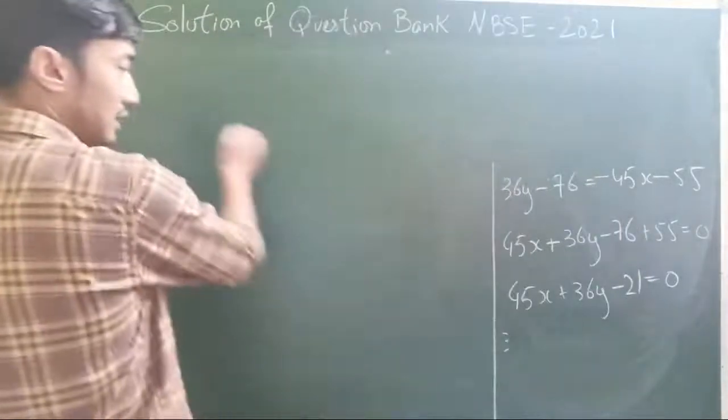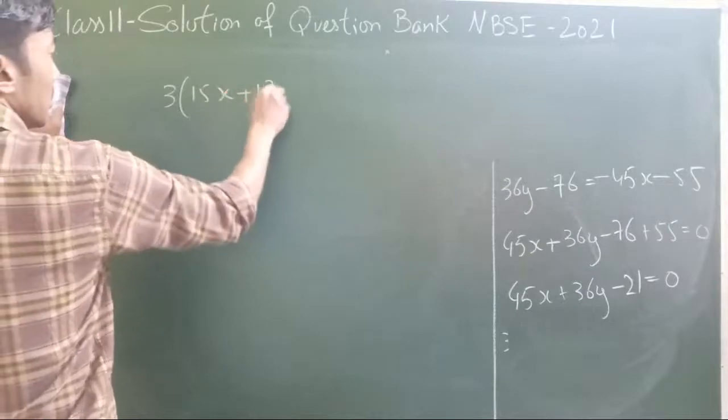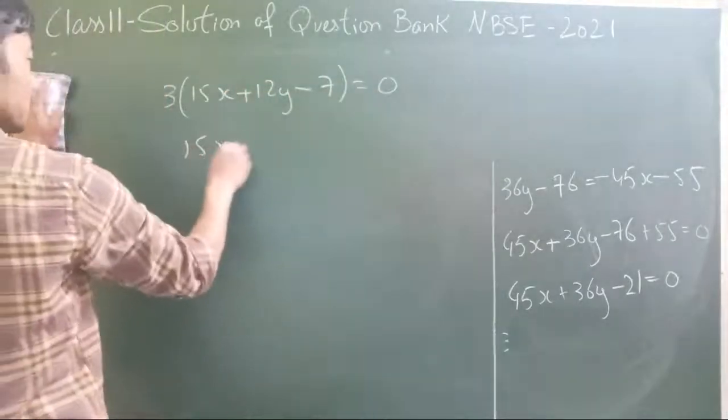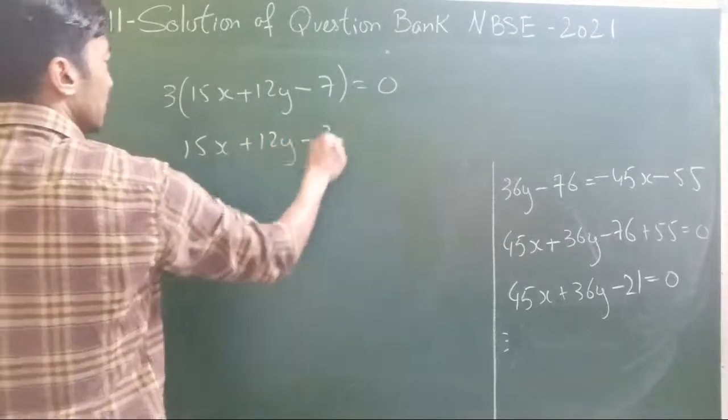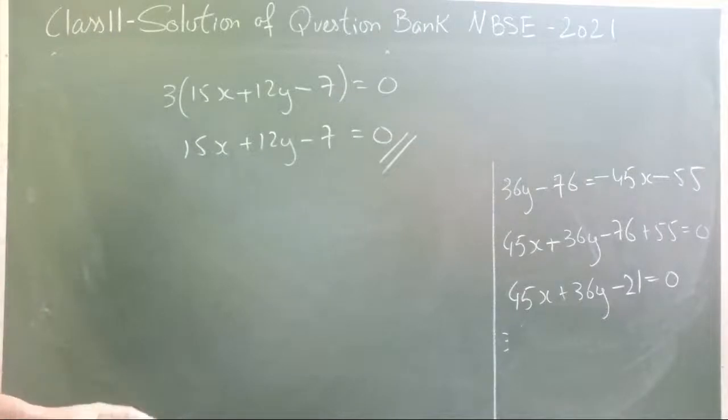So 15x plus 12y minus 7 is equal to 0. So the required equation is 15x plus 12y minus 7 is equal to 0. This is the equation of our straight line.